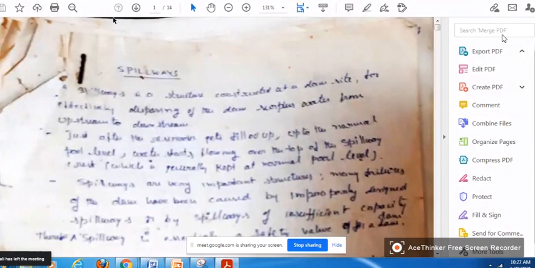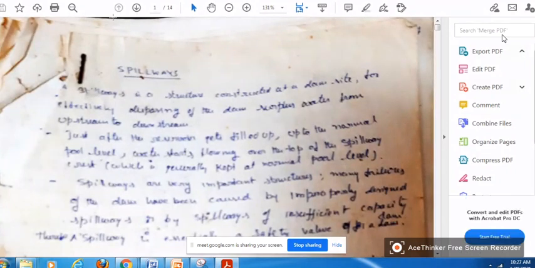Okay. As I said, what is a spillway? A spillway is a structure constructed at a dam site, essentially for disposing of the surplus water from the upstream to the downstream side. The spillway is a very, very important structure. Why is it so important? If spillways do not function properly, then the reservoir levels will increase, and overflow may take place.